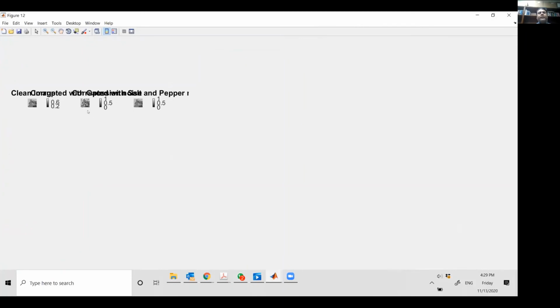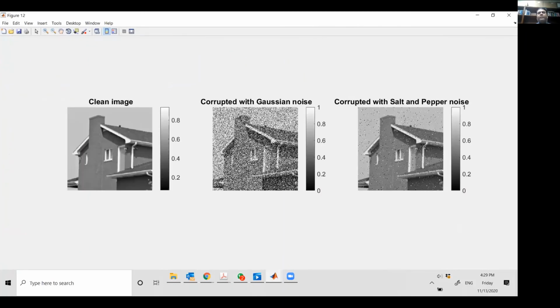So you can see that this is a clean image. In the middle, you have an image which is corrupted with a very strong Gaussian noise. And on the extreme right, you are seeing black and white spots. This is basically salt and pepper noise. So you can see that the behavior of this noise is quite different. And the level of this noise is very, very important.